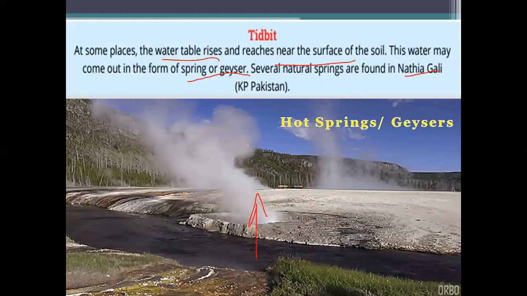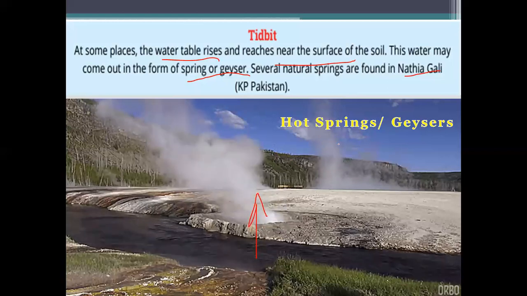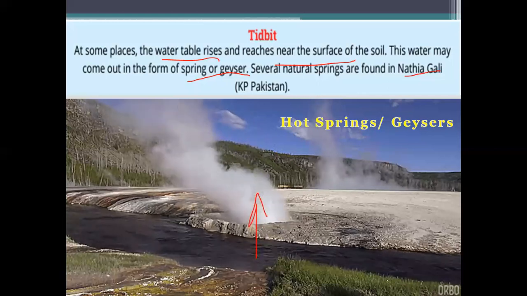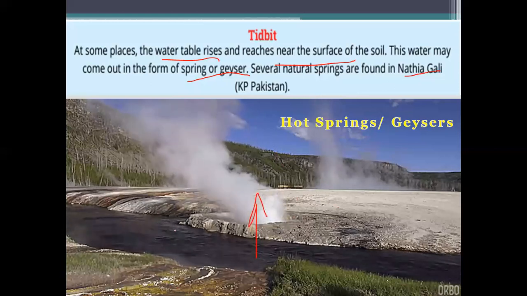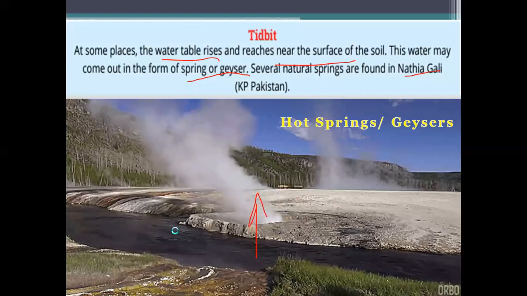That's why it just changes into steam, and later on this steam will make clouds in that area, and again the rainfall will happen. So this is a very interesting and fascinating fact about underground water.